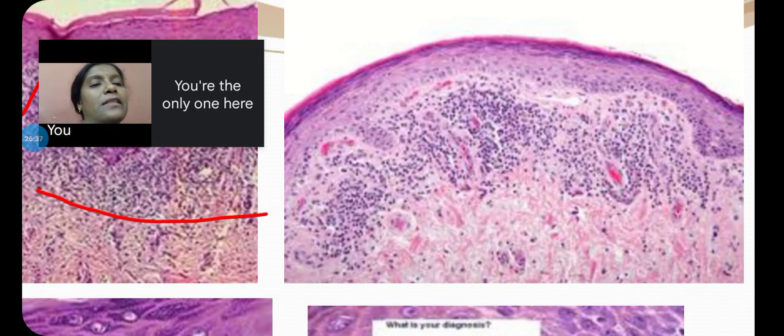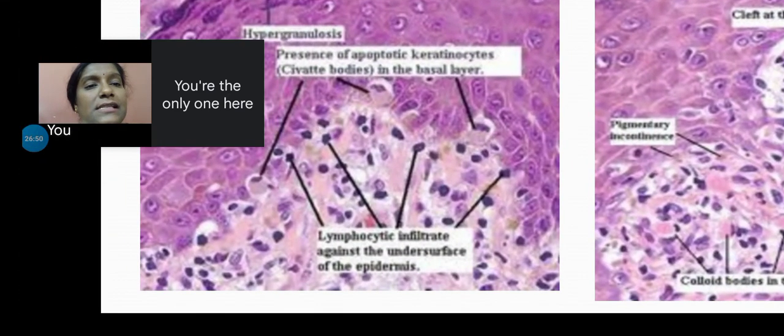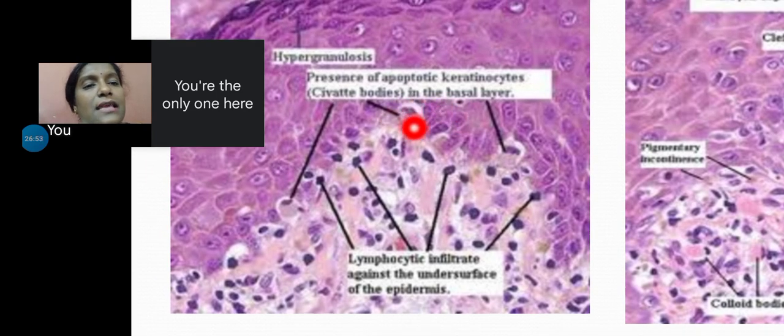Now appreciate this. The basal cells. See here, it is almost a flat interface. There is so much atrophic epithelium over here. So one rete ridge here. Now see, a group of basal cells. See, I told you the basal keratinocytes are identified as antigens and they are destroyed. When they are destroyed, it is by apoptosis. So an individual apoptotic cell or a group of apoptotic cells are known as civatte bodies. Civatte bodies will be present limited only to the basal cells.